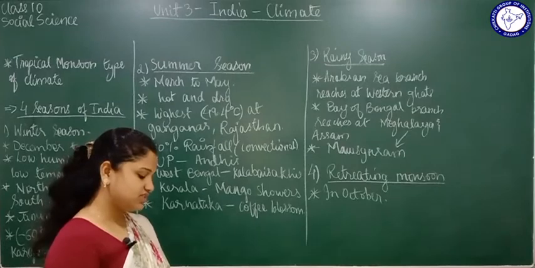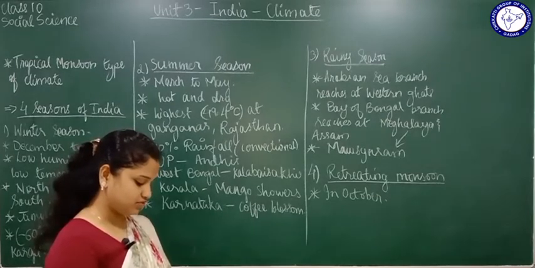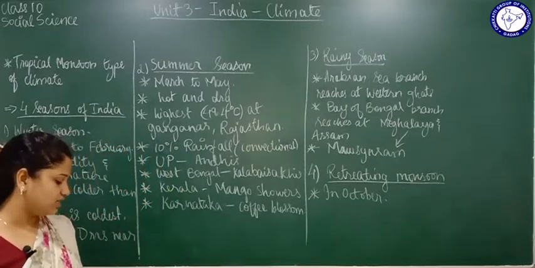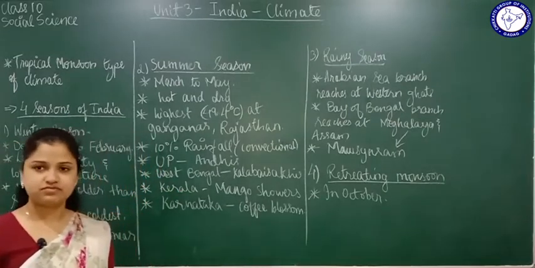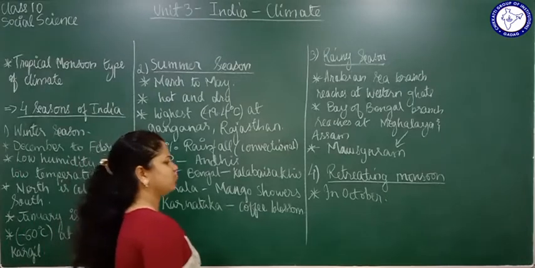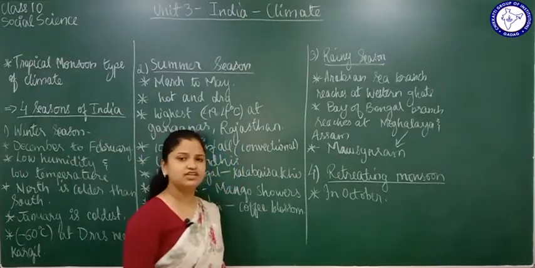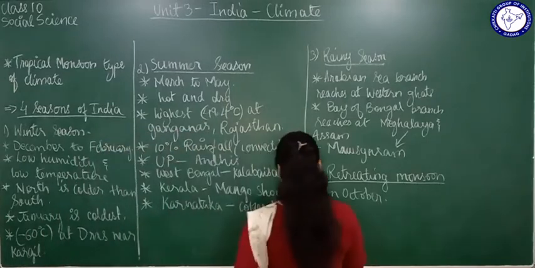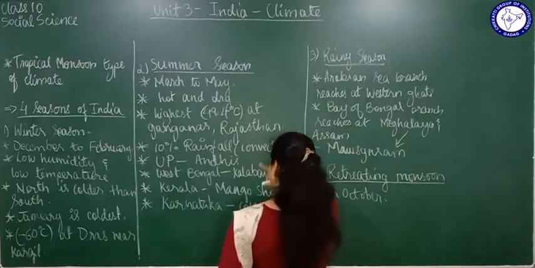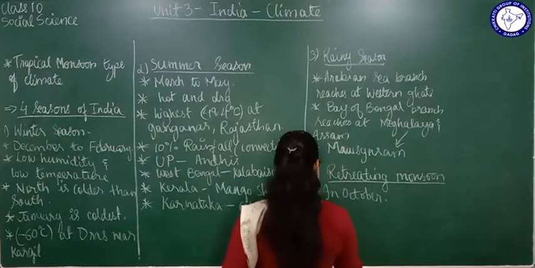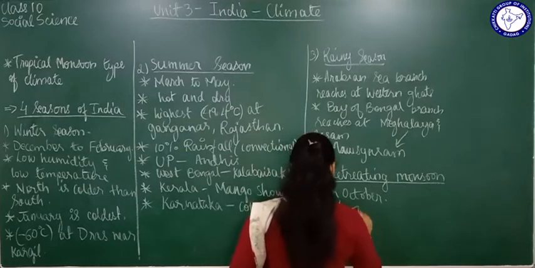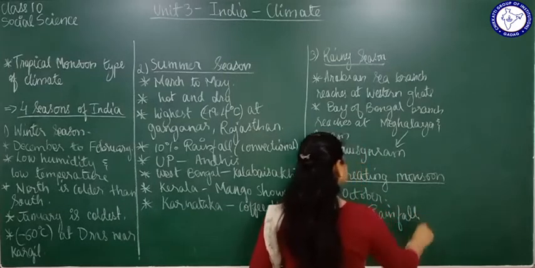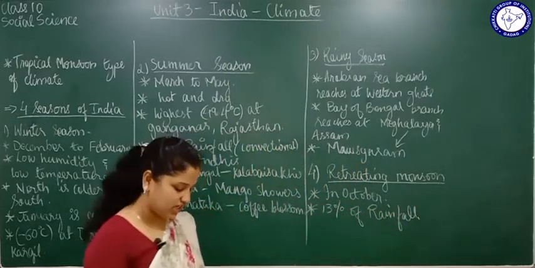So this was all about the retreating monsoon. This monsoon causes rainfall in Tamil Nadu, Andhra Pradesh, and Odisha. These regions experience rainfall because of the retreating monsoon, and 13% of the annual rainfall takes place here because of it.